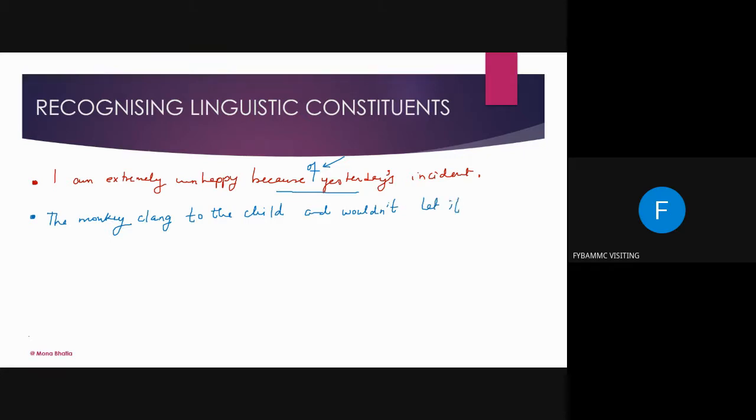Now tell me, what is the mistake here? The monkey clung to the child and wouldn't let it go. Is there any mistake? Tell me.